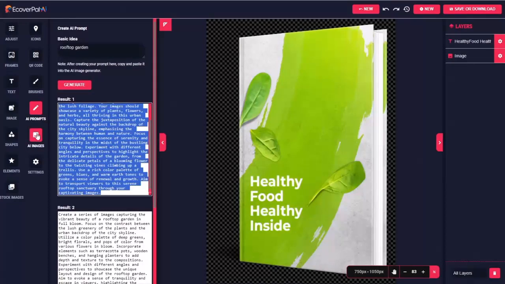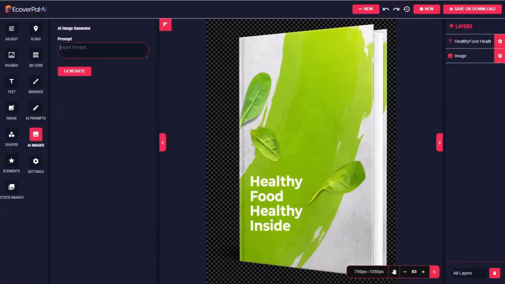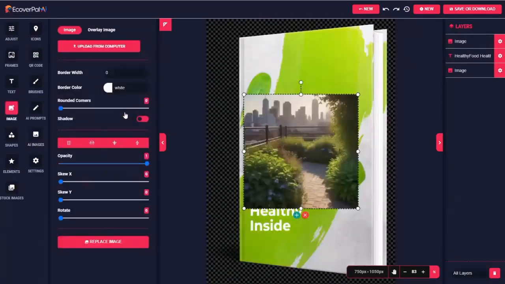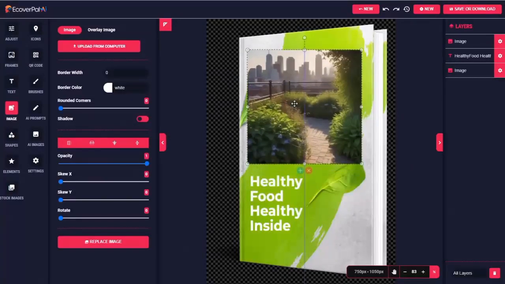Then we're going to click on the AI image generator and simply paste that prompt and click generate. And while this is cutting edge AI, of course, sometimes it may create something that you don't like. Well, it's just as simple as going back and either generating it again or going back and trying a different prompt. In this case, I see that it has created some really nice images that I think will work for what I'm thinking of. Just click on which image you want to use, and it'll insert it onto your canvas.